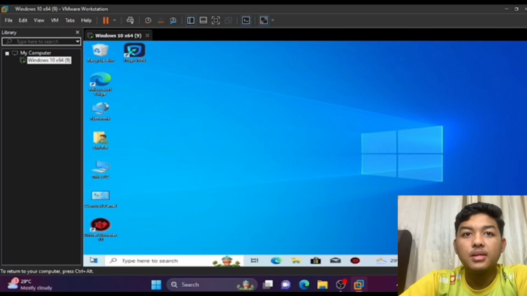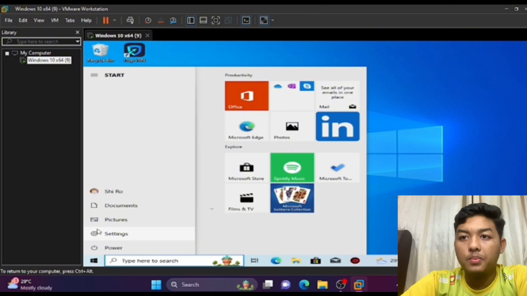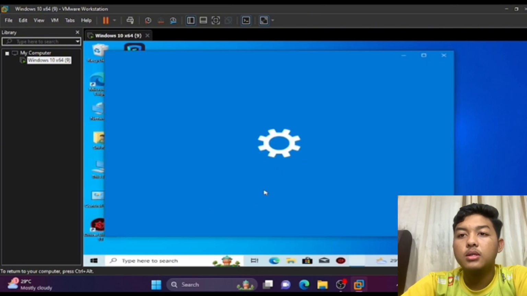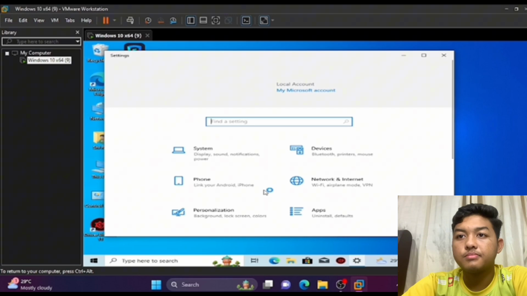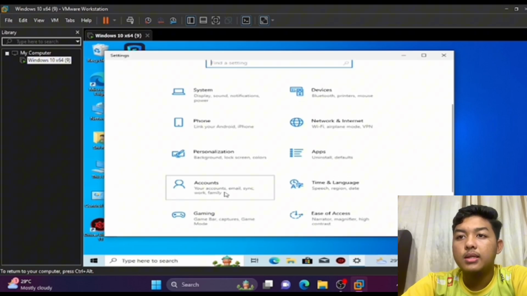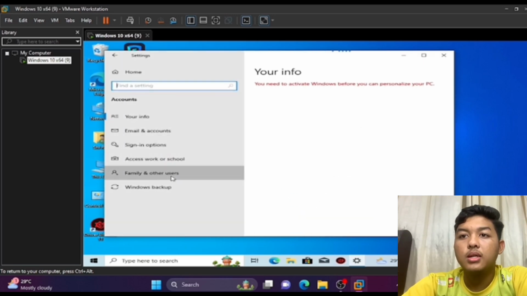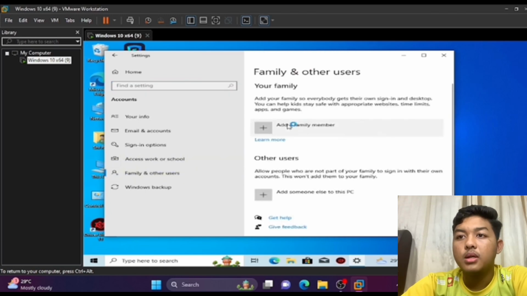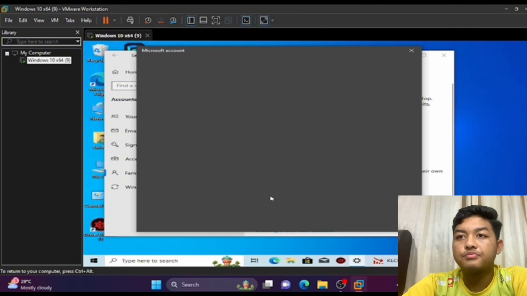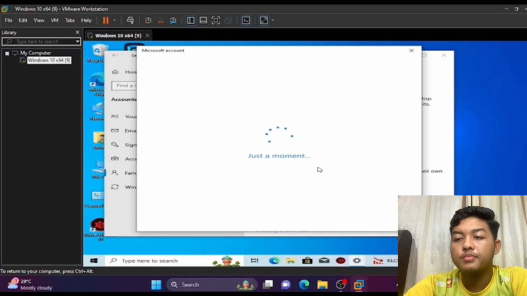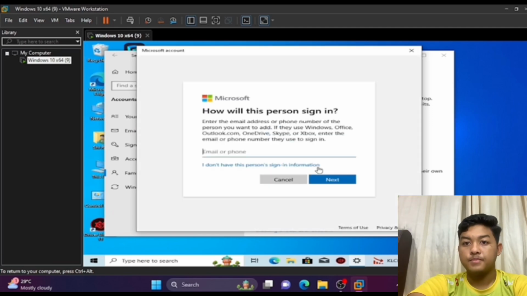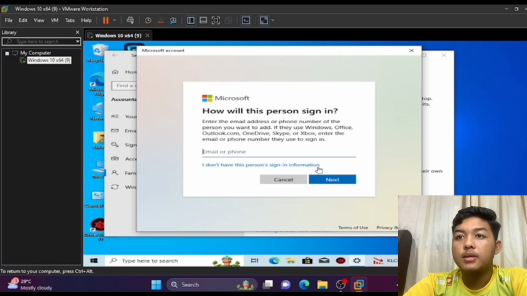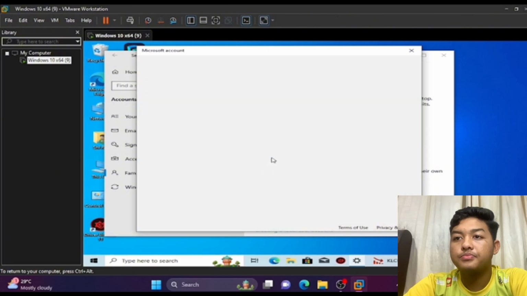Okay, so next step is I will show how to create a user account. The first step is we click Windows and then we choose Settings, and then we navigate to Accounts, and then we click Add family and other users, and then we click Add someone else to this PC. Okay, we need to wait. After this, we need to choose I don't have this person's sign-in information. Click that.